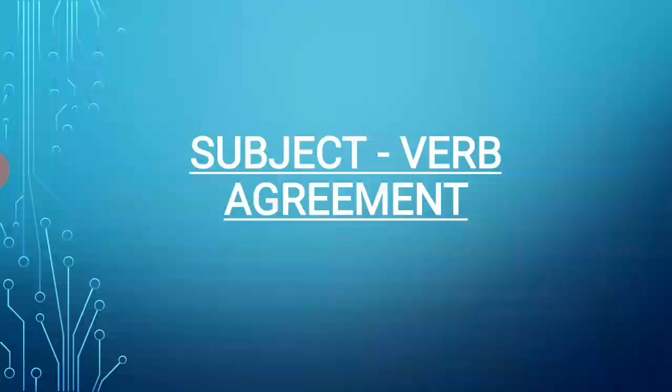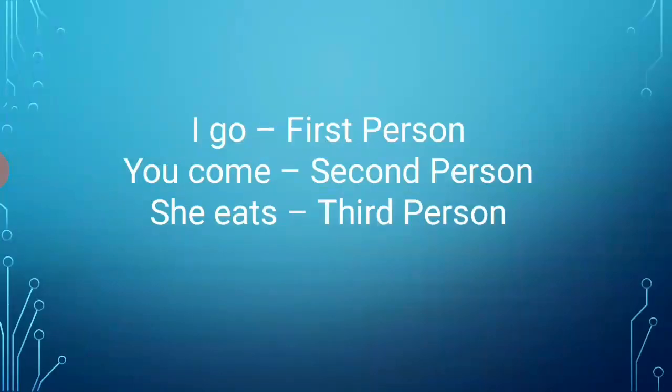Just like personal pronouns, verbs also have three persons: the first, the second, and the third. So the verb should be of the same person as the subject. This is the most basic rule. If the subject is in the first person, then the verb must be in the first person. If it is in the second person, then the verb has to be in the second person. And if the subject is in the third person, then the verb must be in the third person.